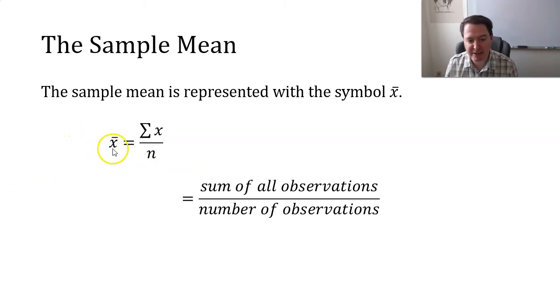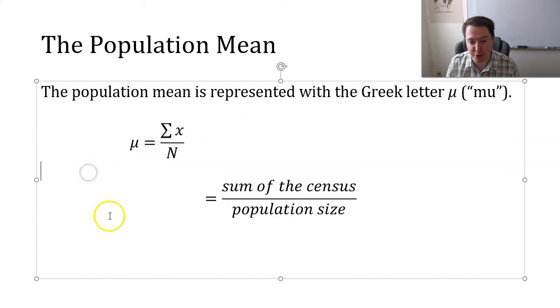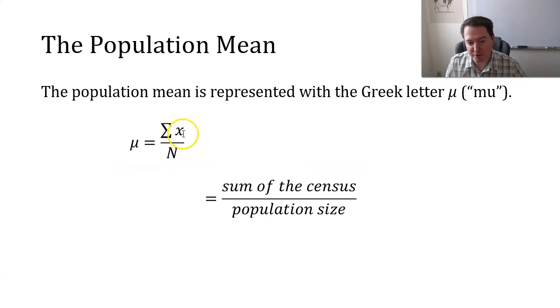Now, this specifically is a sample mean. We maybe don't think about that so often, but it's going to be important moving forward that we can distinguish between a sample and a population. We're going to use a different symbol when I'm talking about the mean for an entire population. Here I'll use the Greek letter mu, and that will mean the sum of all of, I guess, a census, because it would be the entire population, divided by the population size, which is when we use this capital N.